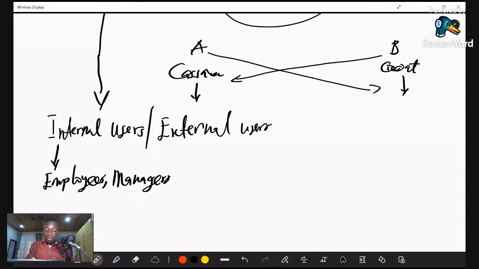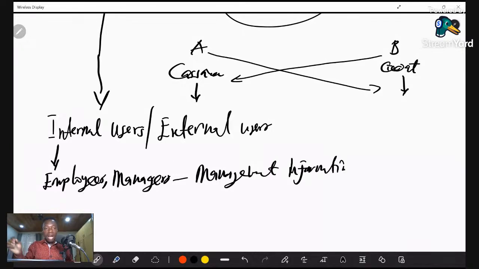They need an information called management information. That is what managers need, because they are the ones who prepare it, and out of that they bring out the financial statement for other users to make use of.